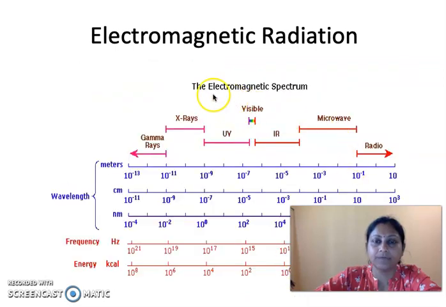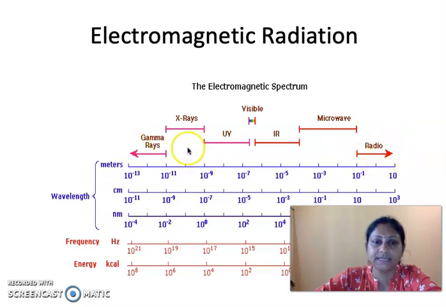Now, this is the electromagnetic radiation, the entire spectrum of the radiation. You can see that the spectrum has various regions. The extreme left part of the spectrum is the gamma rays. Next come the X-rays, then the UV. The visible is a small part of the entire electromagnetic spectrum. Next come the infrared rays, then the microwaves, and the last one is the radio waves.